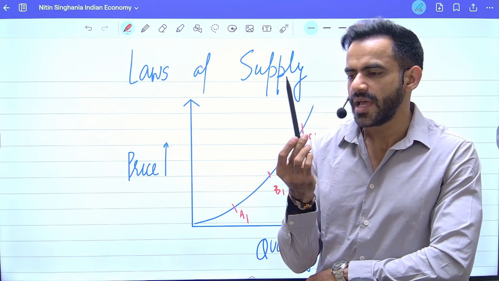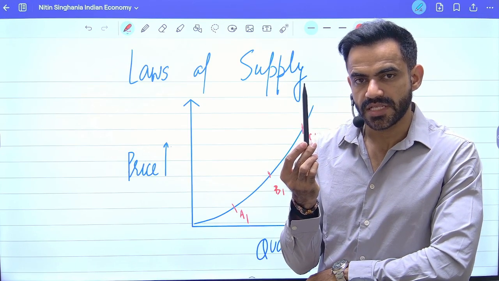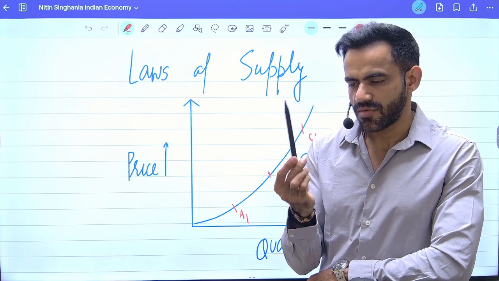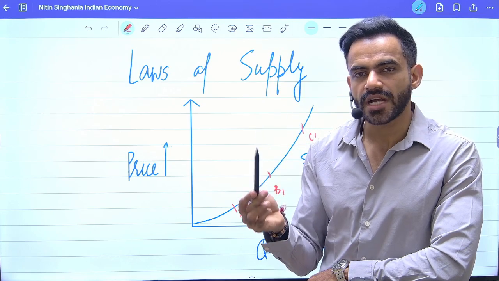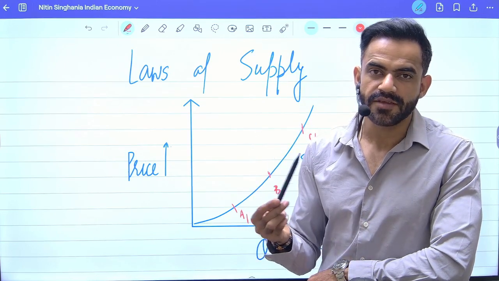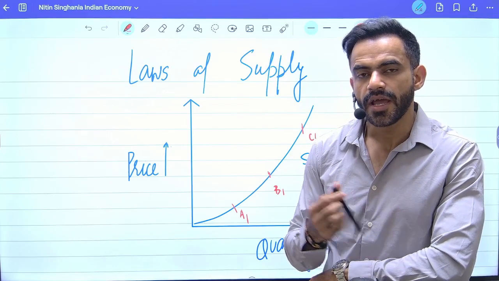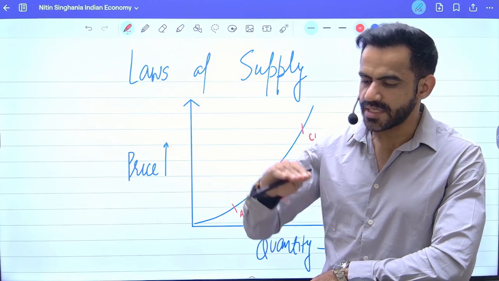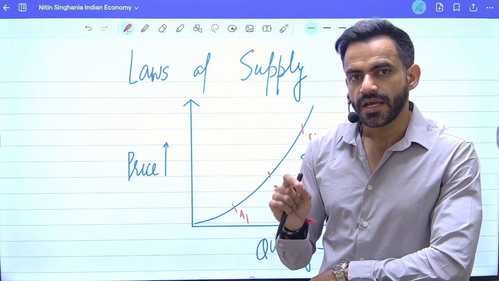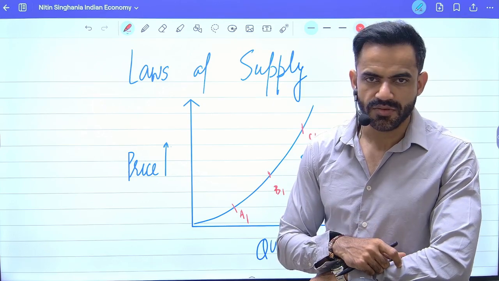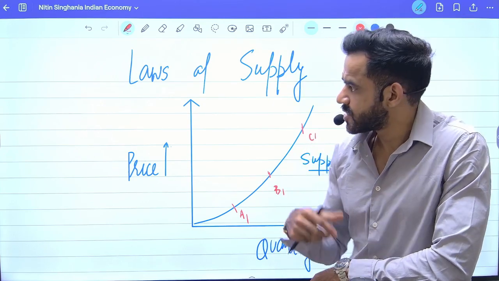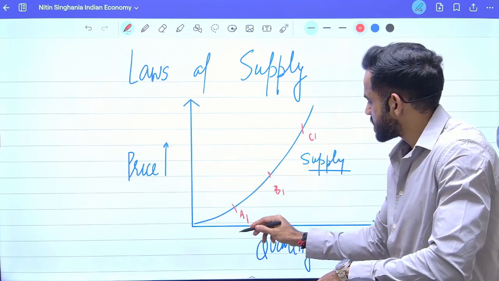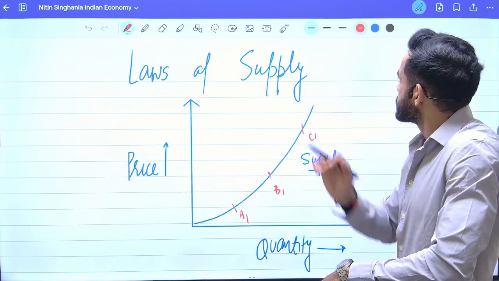Try to understand it this way. If the price of pen increases, that simply means there is a demand of pen, therefore price has increased. In order to take this opportunity, more and more companies will start producing pen, and therefore the supply will increase. Let me give you another example. During COVID, there was high demand of oxygen cylinders and ventilators, so the price increased. Now, because of that, more and more companies started producing those items, and therefore the supply also increased. So the law of supply simply says that with the increment in the price, the supply of the items will also increase.